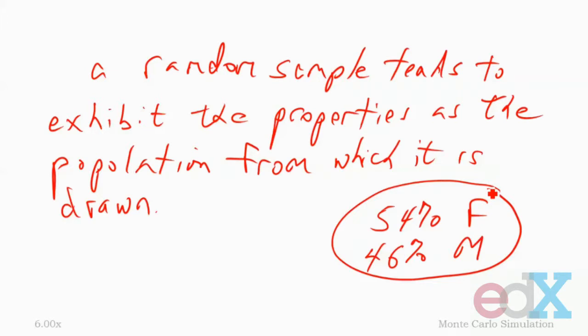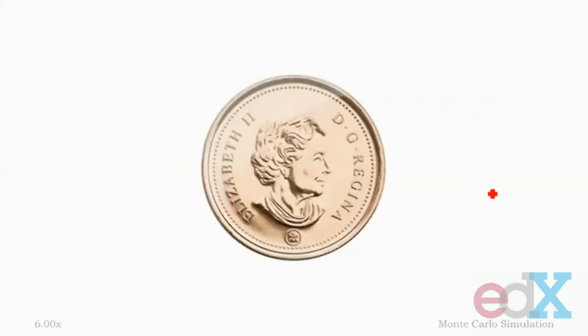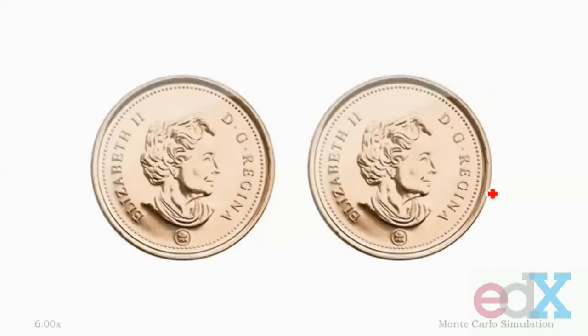We can see this a little bit more easily if we think about flipping coins. Suppose Harvey Dent flipped a coin and it came up heads. You would not infer from this that the next flip would be heads. But suppose he flipped it twice and it came up heads both times. You might reason that the probability of this happening for a fair coin, i.e. a coin where heads and tails are equally likely, was 1/4. So even with 2 in a row, you're not going to conclude that the coin isn't fair.